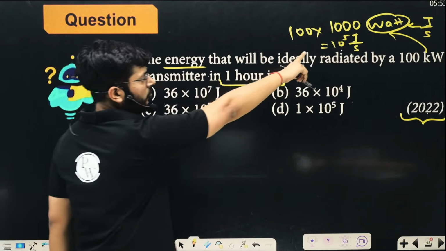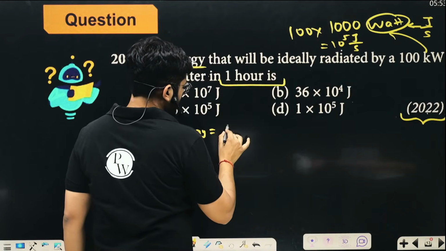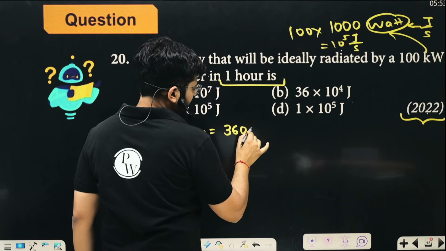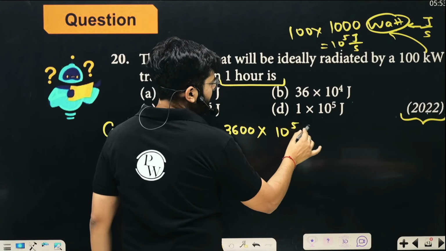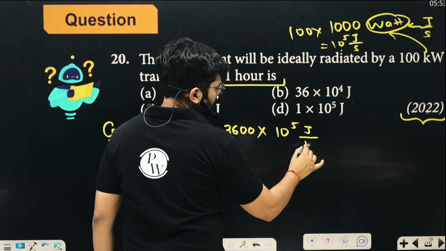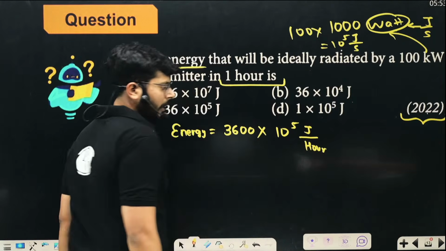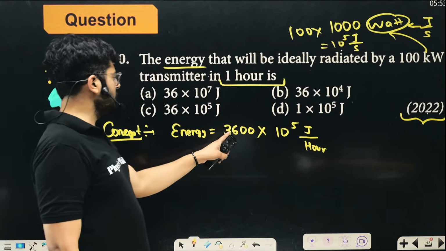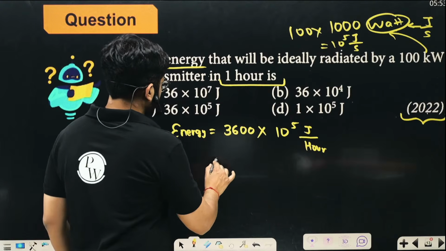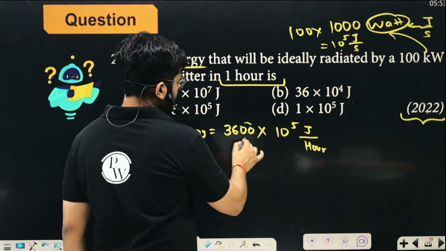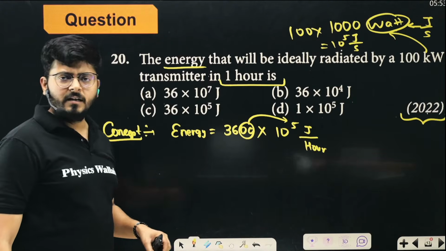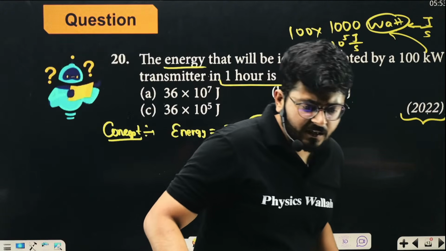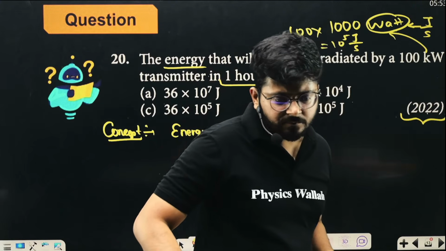So in 1 second, 10 to the power 5 joules. In 1 hour, 3600 seconds are there. So 60 into 60 into 10 to the power 5, that many joules will be coming out every hour. I hope the idea is very, very clear. So just multiply it. You have 36 into 10 to the power, these zeros will add up, into 7. So option A will become the correct answer.